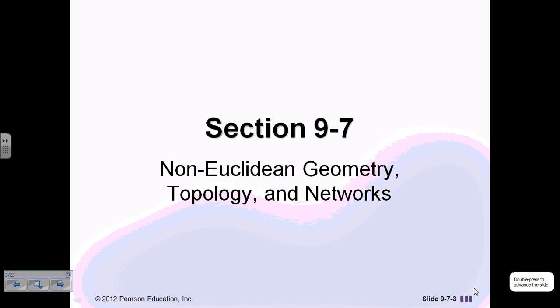All right, what we're going to look at today is a comparison of non-Euclidean and Euclidean geometry. So it's really important that you read the chapter for this material because there's a lot of information that I can't even begin to touch on the history of everything. So it's very important that you read it over.